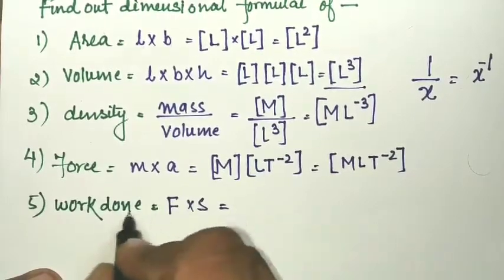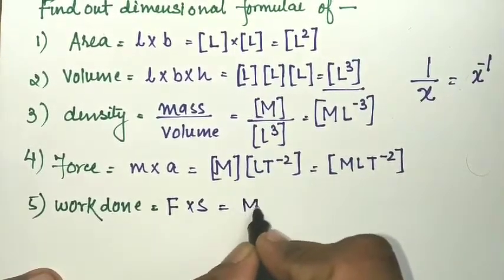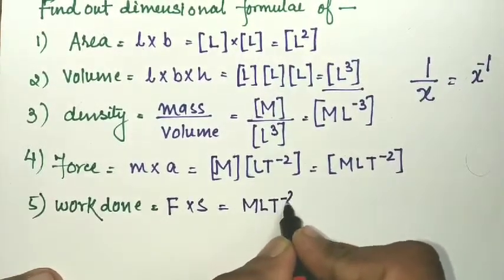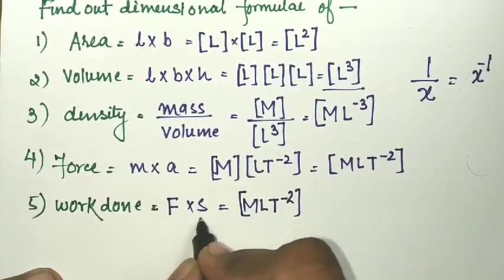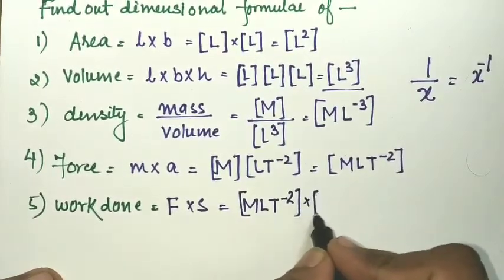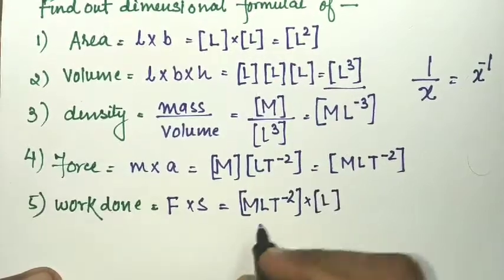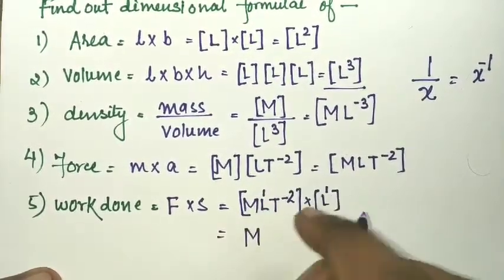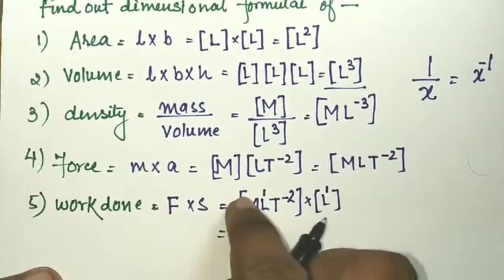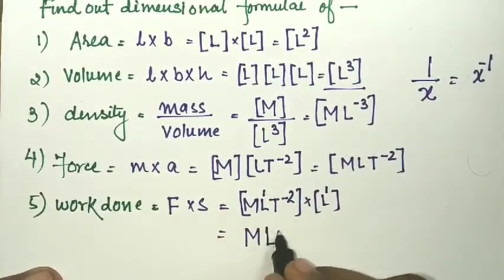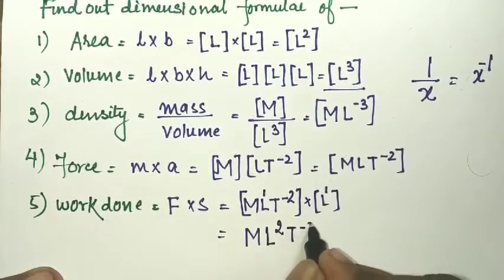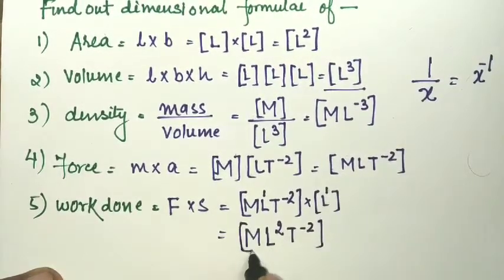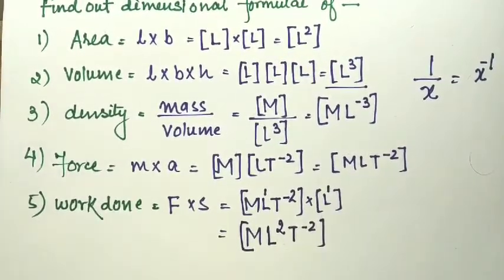Force's dimensional formula is M L t to the power minus 2, and displacement is also a length, which can be given by L. So M, here L to the power 1 and L to the power 1. When the bases are the same, the powers become added, then L becomes L to the power 2 and t to the power minus 2. Means M L to the power 2 t to the power minus 2 will be the dimensional formula of work done.